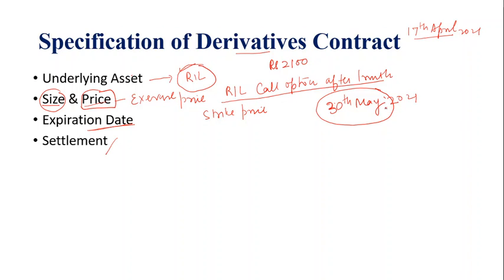Generally, financial derivatives are cash settled, which means whatever gain and loss is settled. It may happen that in some commodities markets in the derivative segment, settlement by delivery may also take place. But in most financial derivative contracts, the settlement happens in cash only. So netting happens, and whatever gain or loss happens to either party is set off. These are predefined, so this is the specification of any derivative contract.